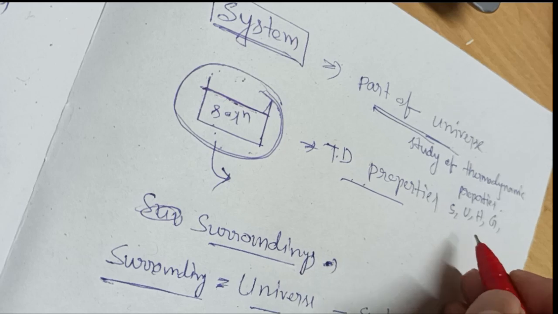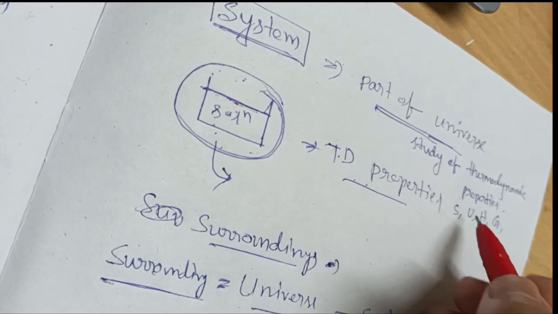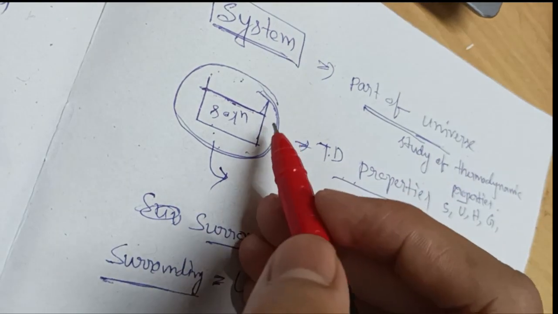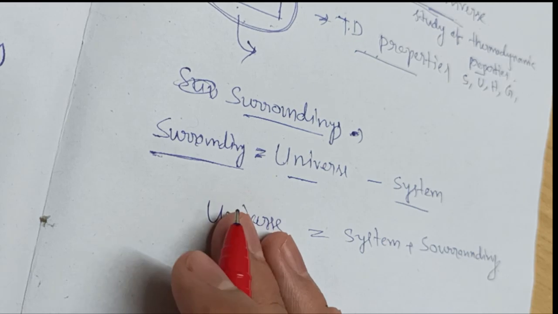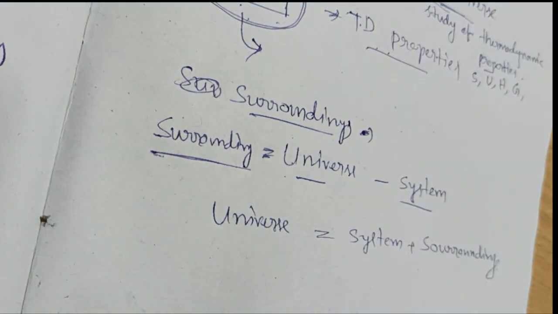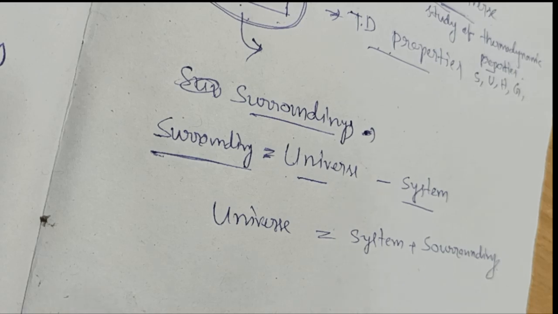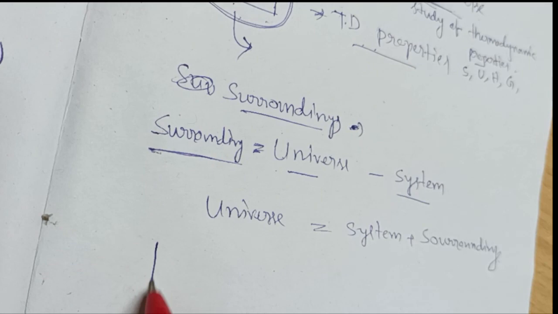So it is a system, and a system has a definite boundary. What is a boundary? The boundary is a real or imaginary surface that separates the system from its surroundings.